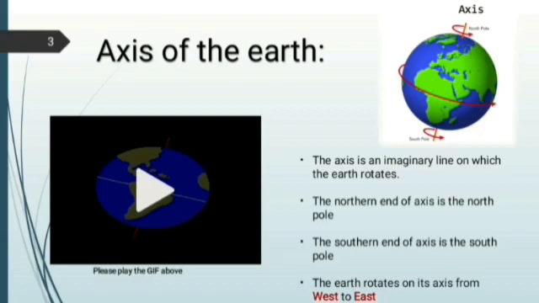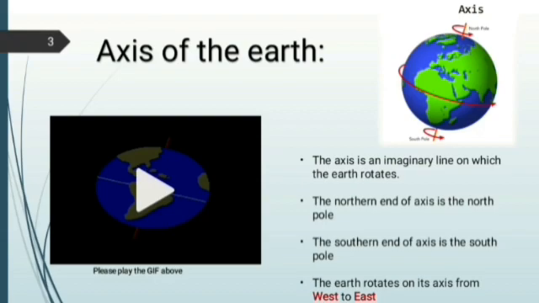The axis is an imaginary line on which the earth rotates. All imaginary lines, latitudes also imaginary lines, longitudes also imaginary lines, axis is also imaginary line. These imaginary lines are drawn by the cartographers.